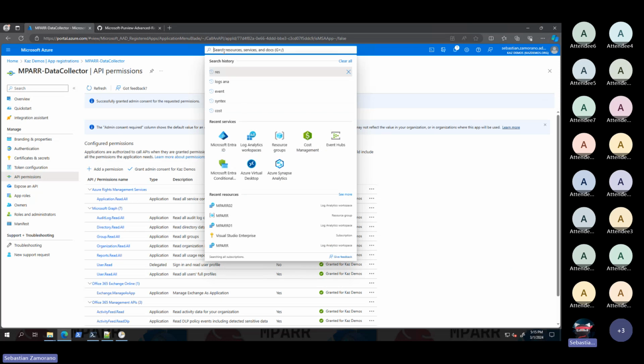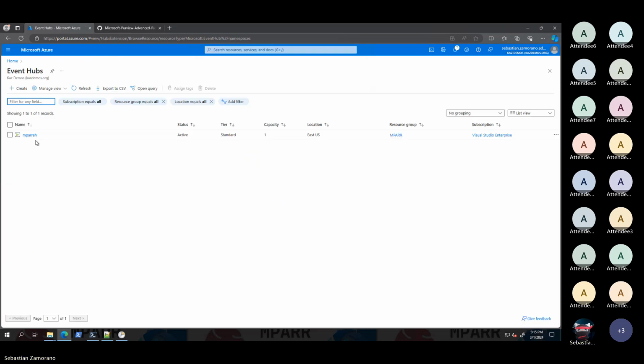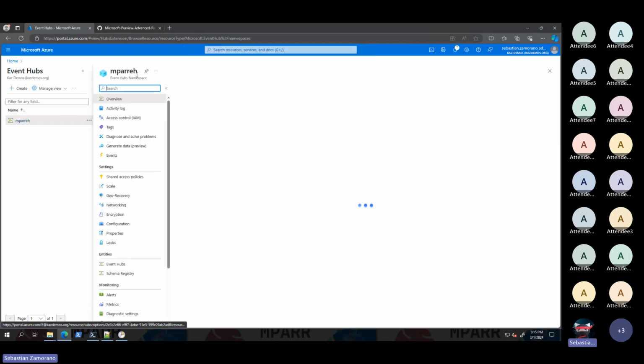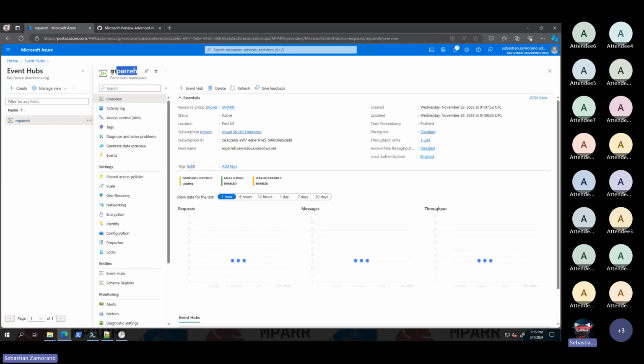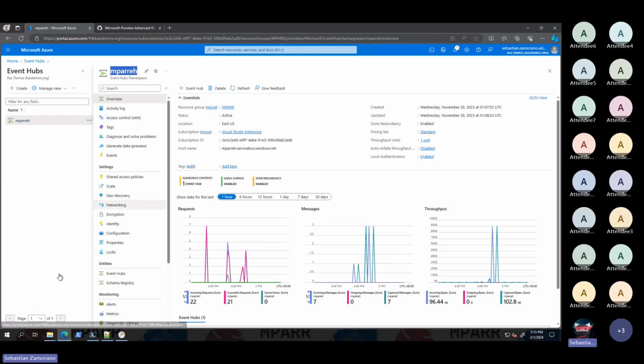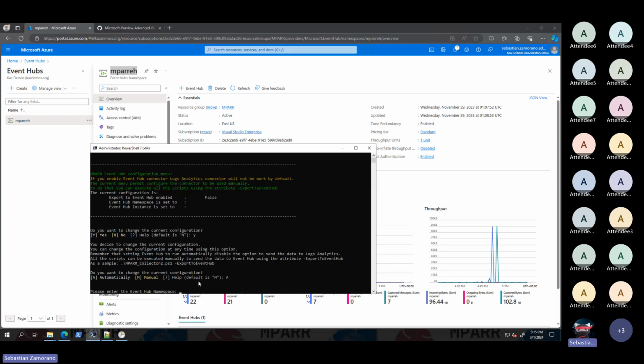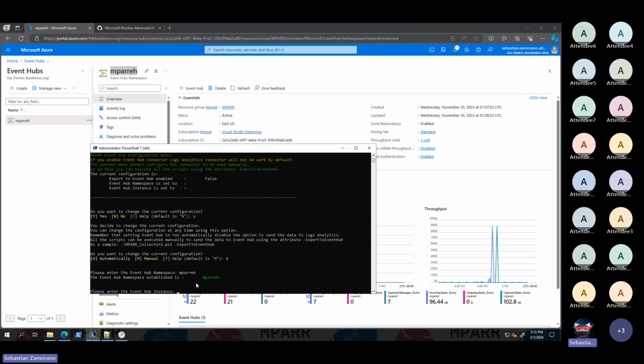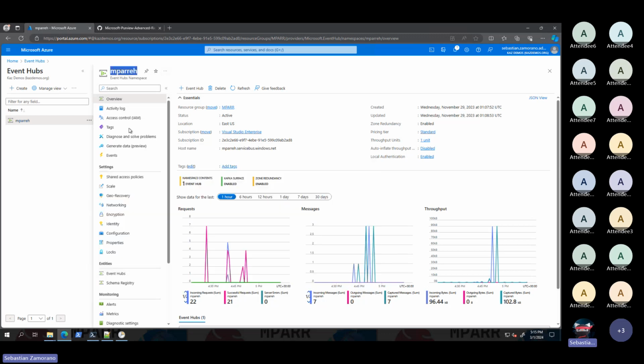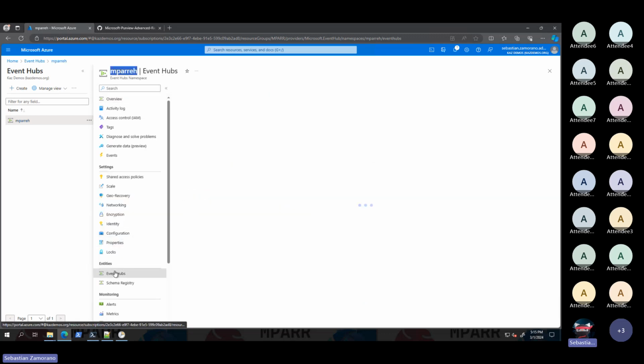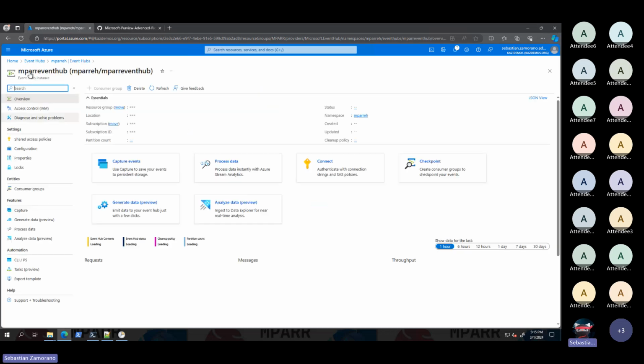Let me go very quickly there. Event Hub. This is the Event Hub namespace. That is the first one that we need here. Event Hub namespace. And then we need the Event Hub instance. That is this one. Here you can see the Event Hub instance. I will get this one.